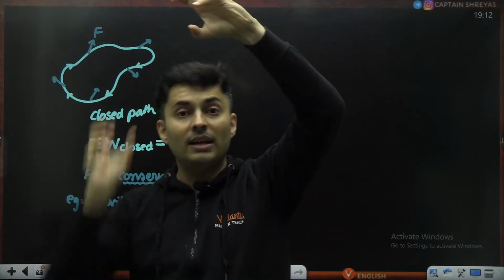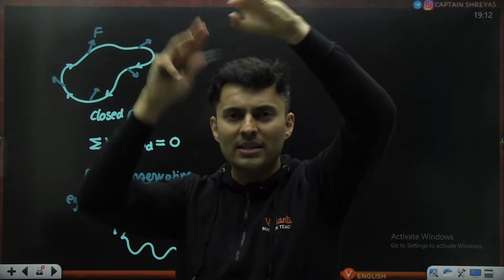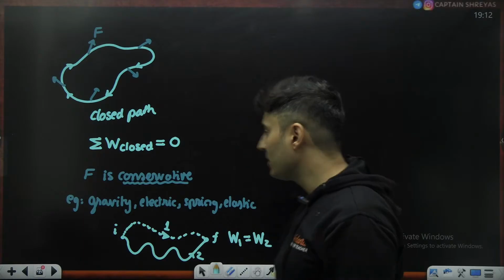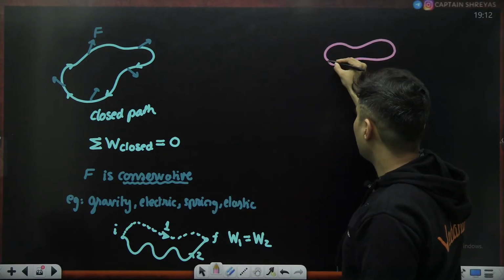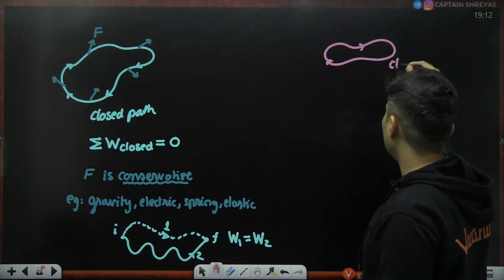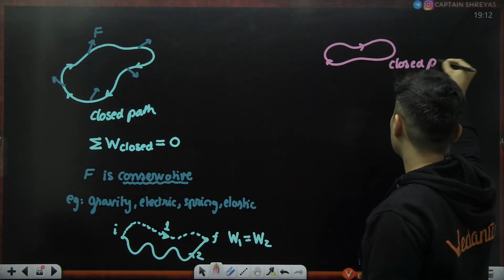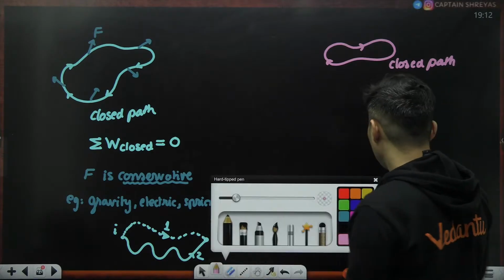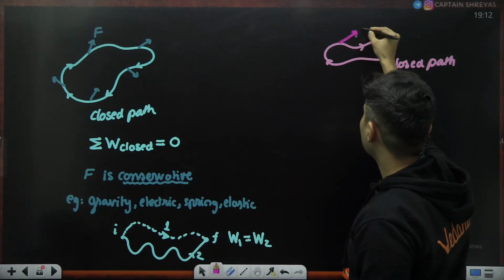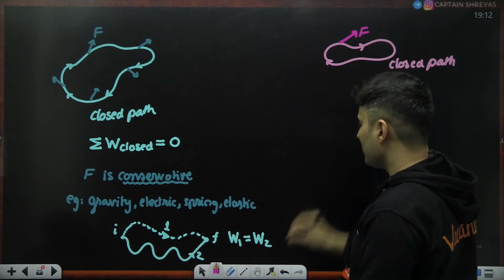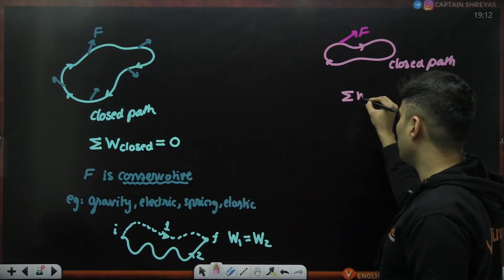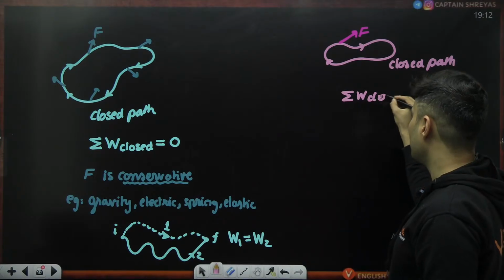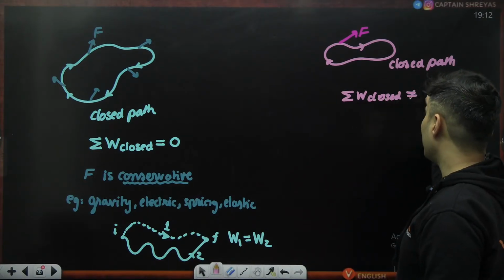As long as initial and final locations are same, how you reach there doesn't matter. The work done will be the same. But then there are these other forces where you bring it back to the same point in a closed path, and that particular force which is acting is non-conservative if you find out that the total work done in that closed path is not zero.